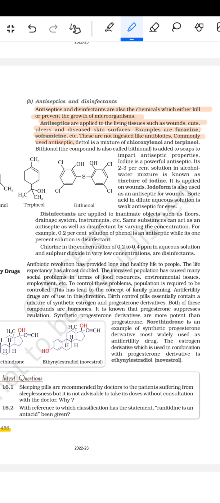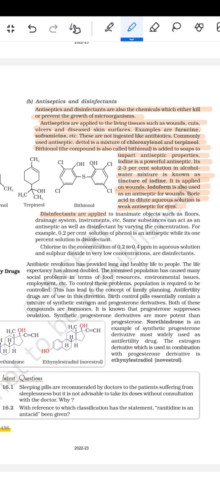Commonly used antiseptic Dettol is a mixture of chloroxylenol and terpineol. Bithionol, also called bithionol, is added to soaps to impart antiseptic properties. Iodine is a powerful antiseptic. Its 2 to 3% solution in alcohol-water mixture is known as tincture of iodine. It is applied on wounds. Iodoform is also used as an antiseptic for wounds. Boric acid in aqueous solution is a mild antiseptic for the eyes.